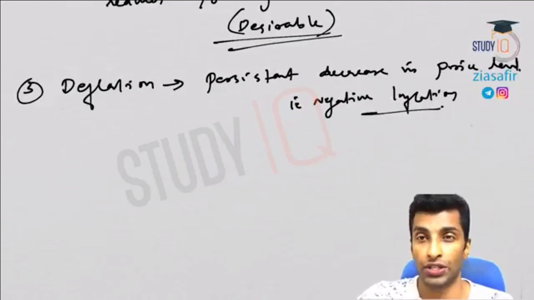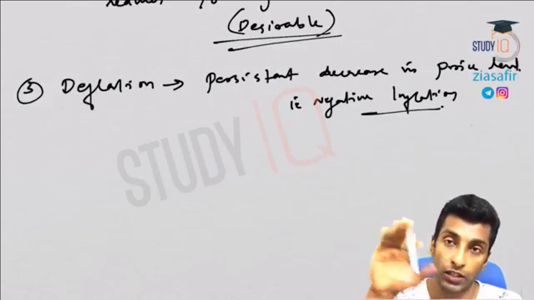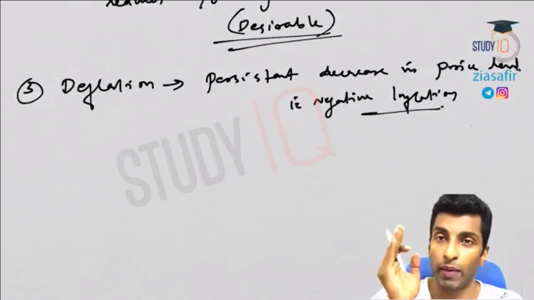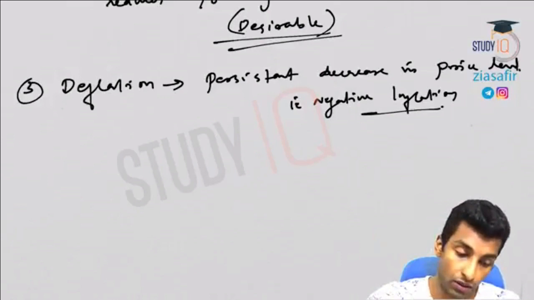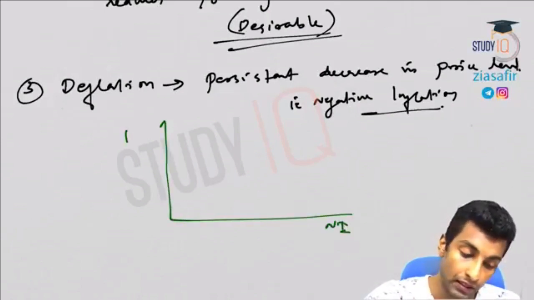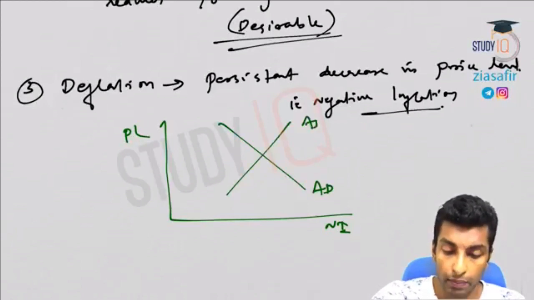It leads to recession. The reason is it is coming along with a decrease in growth. So growth will be affected drastically because there is no demand. This is a situation where there is no demand. So it is opposite to inflation. I'll show you here in a graph. So let's say national income, this is the price level. Just like we have discussed aggregate demand and aggregate supply,